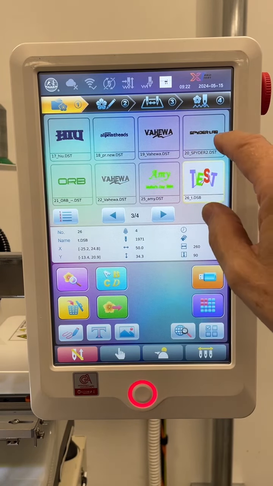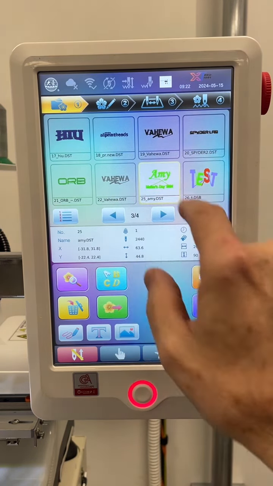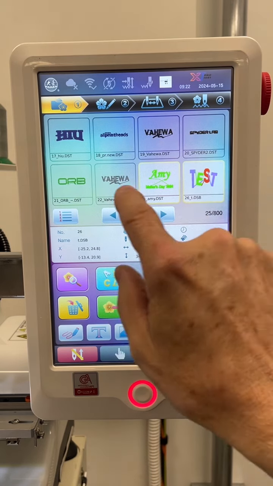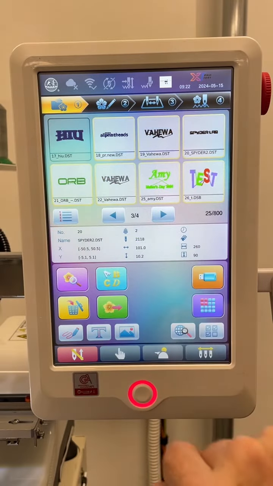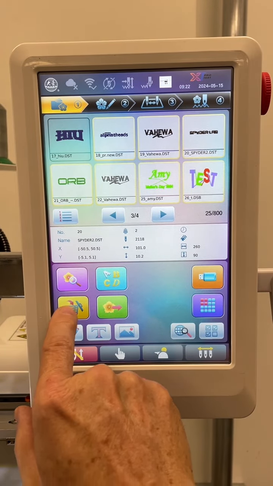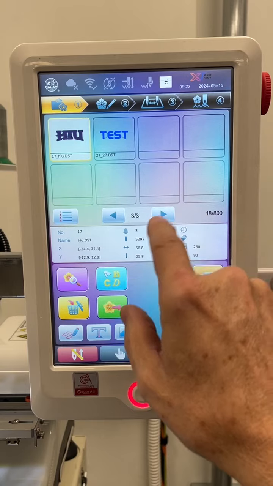Okay, so it's going to be on each page. And then I hit the trash can, and now all of those designs will be gone.